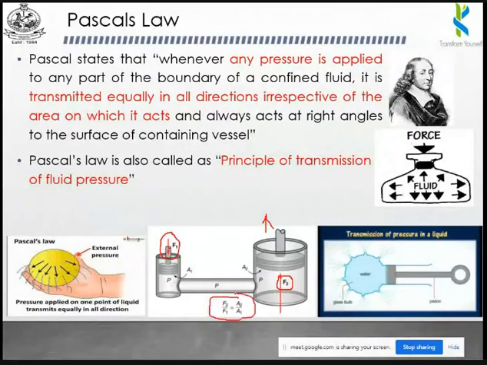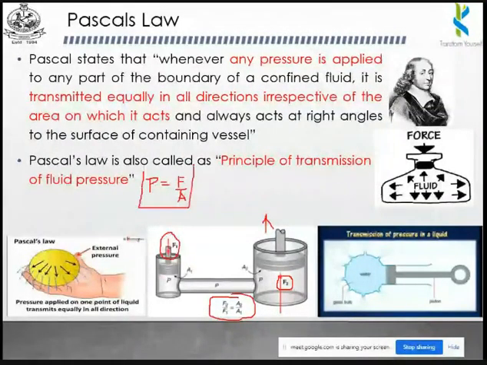We are going to use this particular formula for our problems. This formula has been derived from the basic pressure formula. So what is the basic pressure formula? Pressure is equal to force divided by area, right? Force divided by area. Here the area is the area of this cylinder, or else you can consider it as the area of the piston, because the cylinder area is equal to the piston area. So this is our common basic formula.